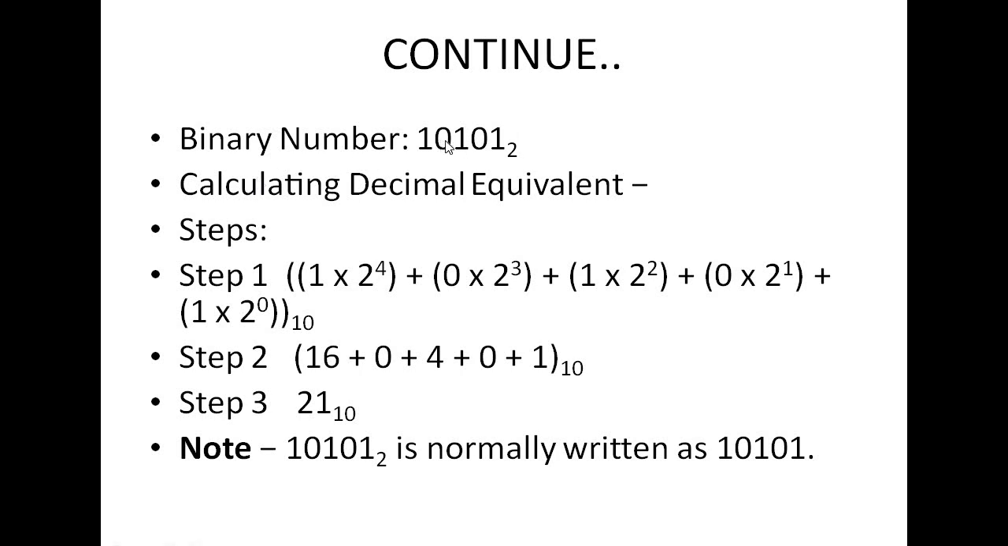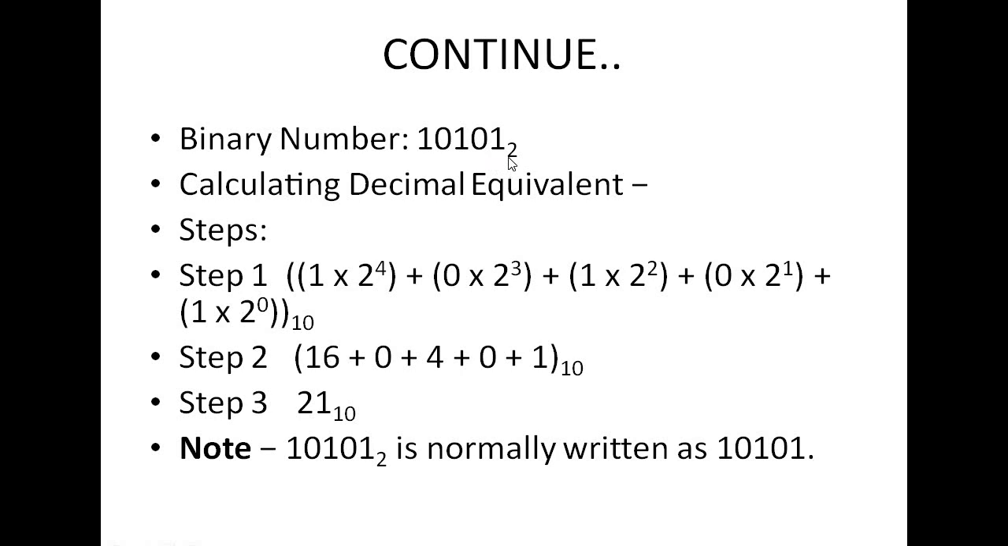After 1, 1, 2, 3, 4. 4 digits are present. That means 2 to power 4. 1 into 2 to power 4. After 0, how many digits are present? 3 digits are present. So 0 into 2 to power 3. After 1, how many digits are present? 2. So 1 into 2 to power 2.